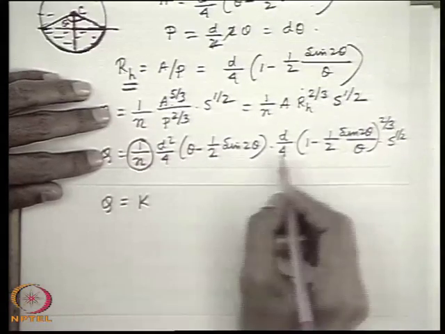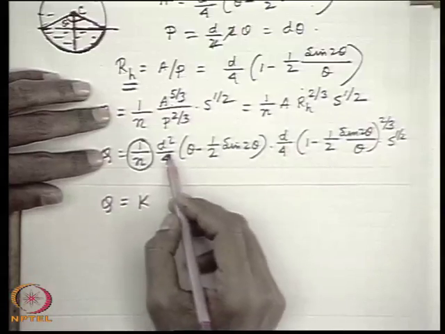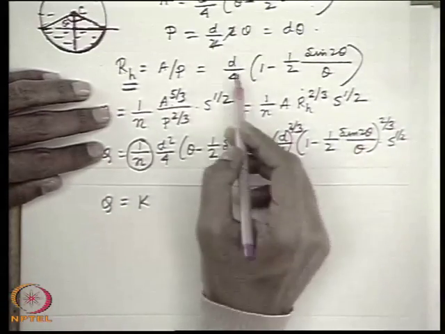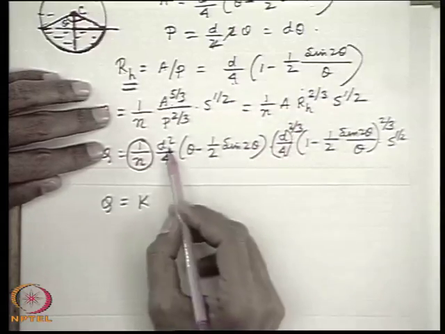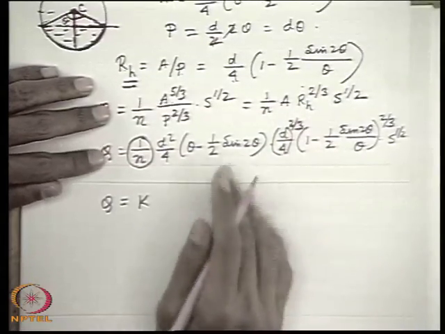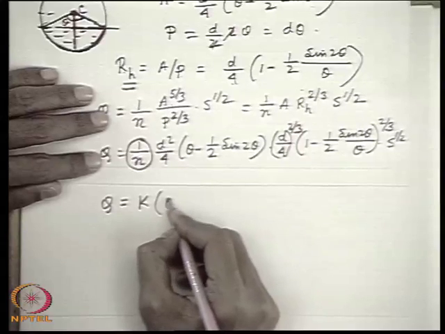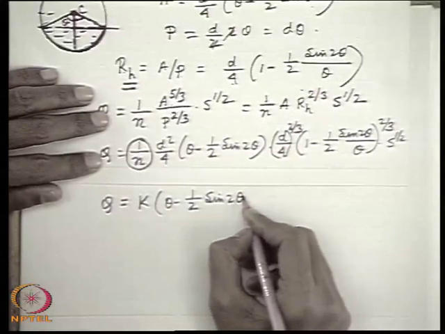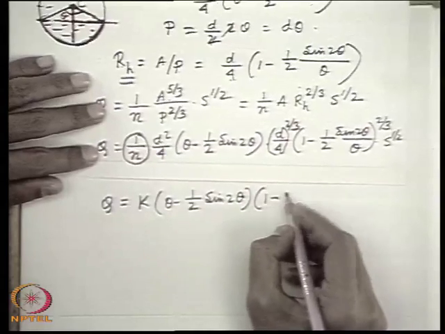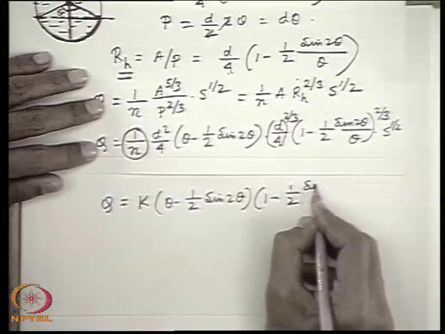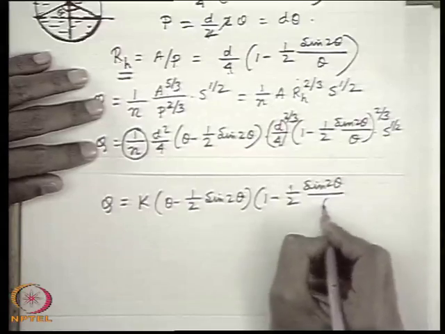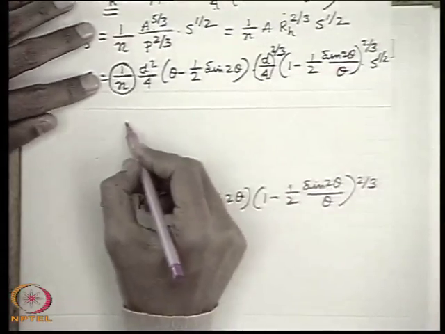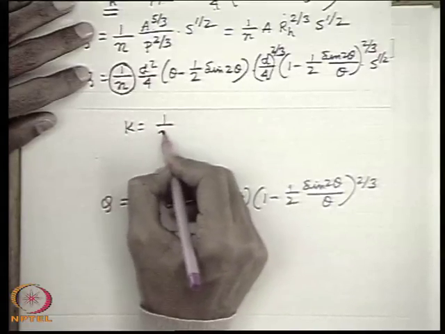This d by 4 to the power 2/3, because this d by 4 is in A and P. So Q is equal to k into theta minus half sine 2 theta, into 1 minus half sine 2 theta by theta to the power 2/3, where k is equal to 1 by n.